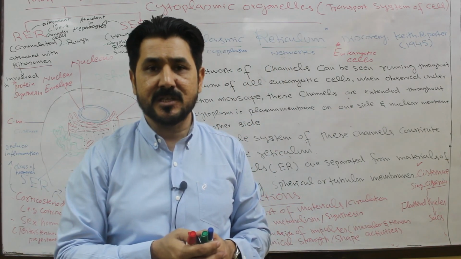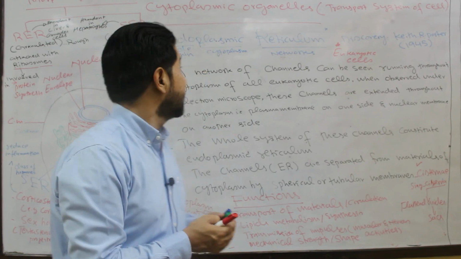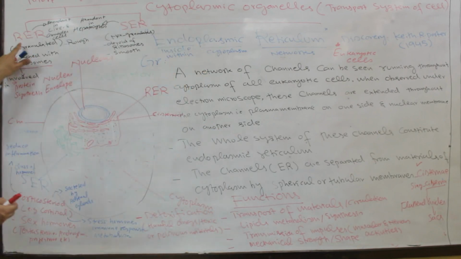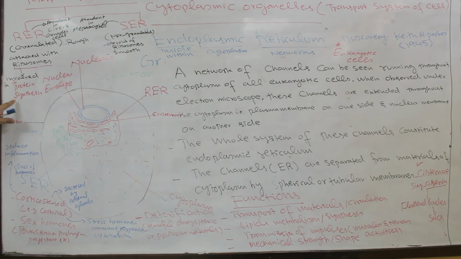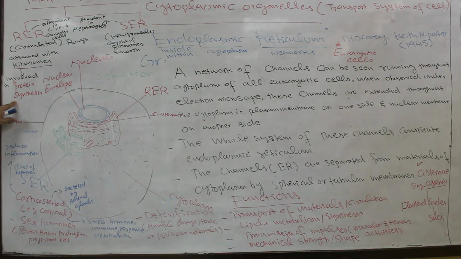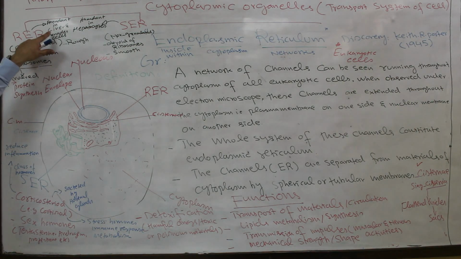They are rich in rough endoplasmic reticulum because they are involved in protein synthesis. Different kinds of protein are synthesized inside the liver and gonad cells because of what? Rough endoplasmic reticulum. So these organs are rich in rough endoplasmic reticulum.